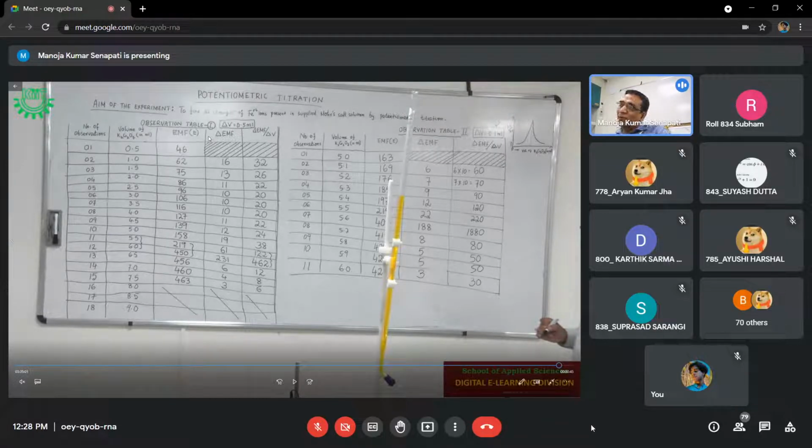So it is no meaning. You write 46, you write 47. It does not matter. But at which point you are observing that every 5 to 10 seconds a millivolt change, in that case, you have to wait. If after 3 minutes or 4 minutes 2 millivolt has been changed, it has no meaning. But after waiting for 1 or 2 minutes, you have observed 30 millivolt has been changed, in that case, you have to wait till it gets stabilized. Are you getting?